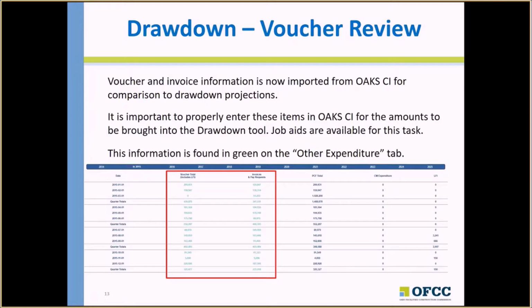When you navigate to the Other Expenditures tab, you will now see that voucher and invoice information is imported from OFCC for comparison to drawdown projections. It is very important to properly enter these items into OFCC so that the amounts can be brought into the drawdown tool for comparison. Job aids are available on the OFCC website for this task. The information that's brought in from OFCC is found in green on the Other Expenditure tab.